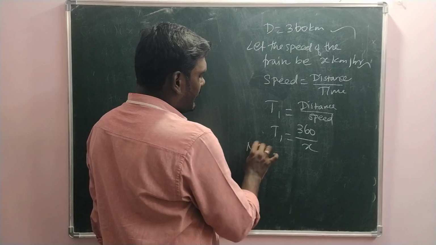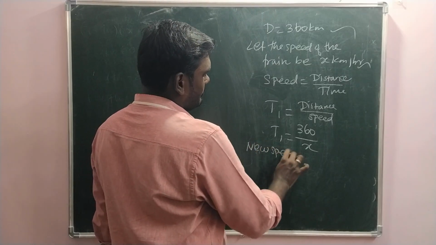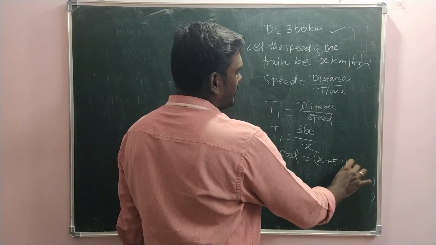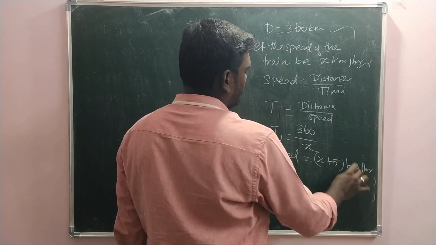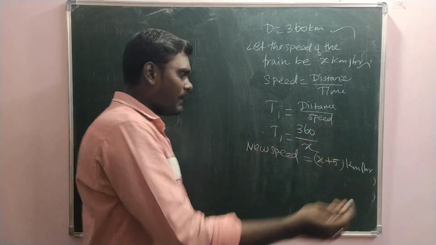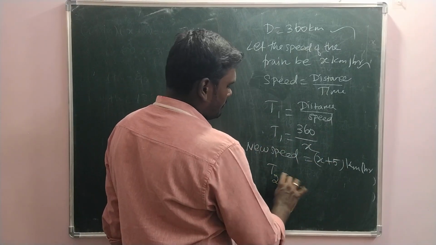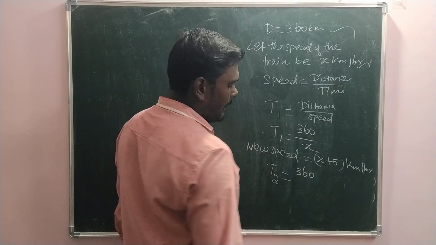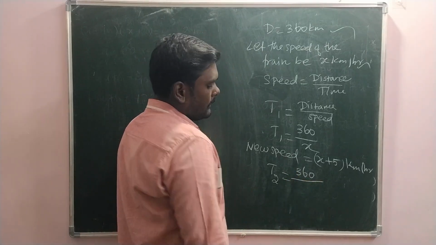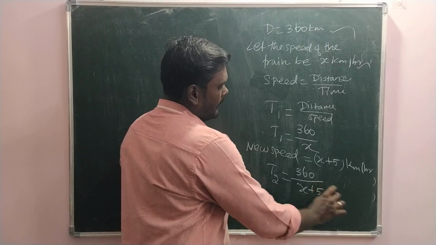Suppose the new speed, the increased speed, will be 5 kilometers more. So that means x plus 5 kilometer per hour. Now the new time taken will be what? For the same 360 kilometers, 360 divided by x plus 5.